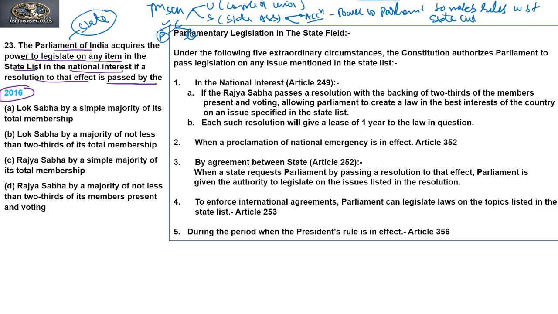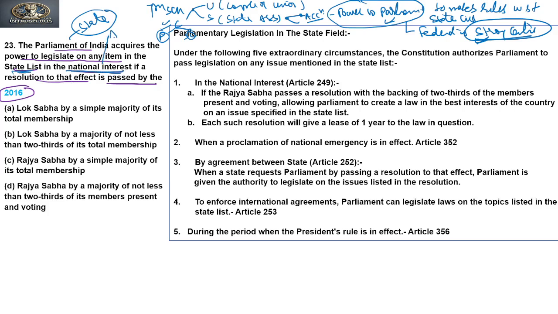And this power given to Parliament indicates that the Indian federal system has a strong center, or is tilted towards the center, which we always tend to study, right? So in this case, it says national interest. There are 4 or 5 circumstances when Parliament can amend or make rules related to the State List, and the question asks about the national interest.